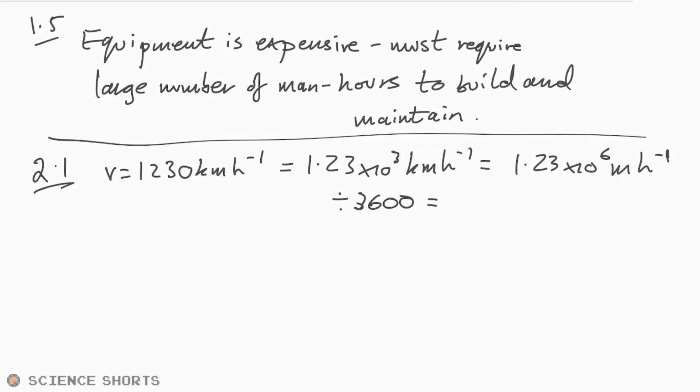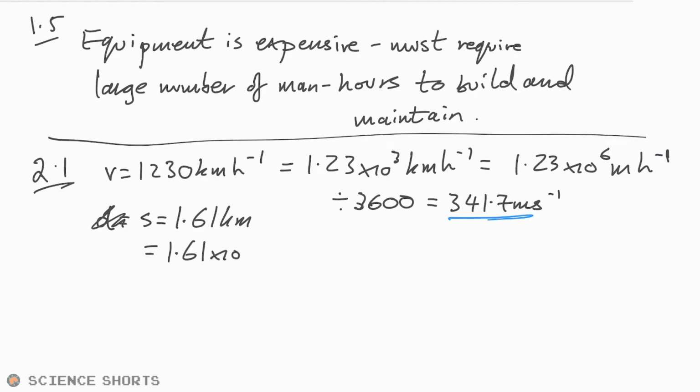And so that gives us, it's close to the speed of sound, 342. I'm going to go with 4 sig figs for the time being. So 341.7 meters per second. Okay, we're going to need that in a bit. This is the average speed achieved by the jet-powered car in 2 runs. Each run was measured over a distance of, I should probably put s, shouldn't I, 1.61 kilometers, or 1.61 times 10 to the 3 meters. Okay, the average speed for one of these runs was 343.